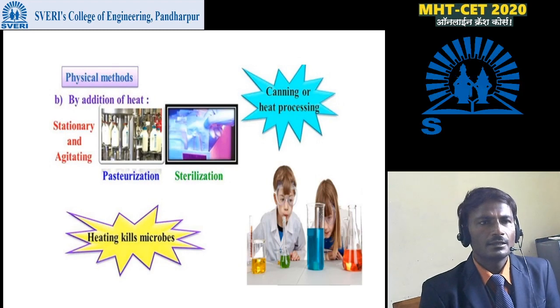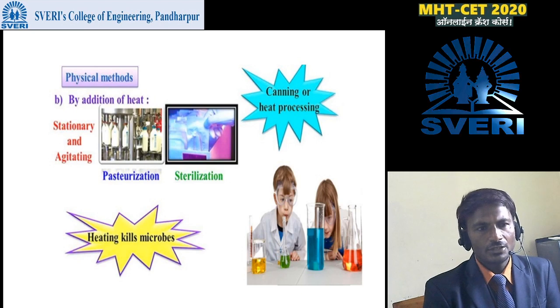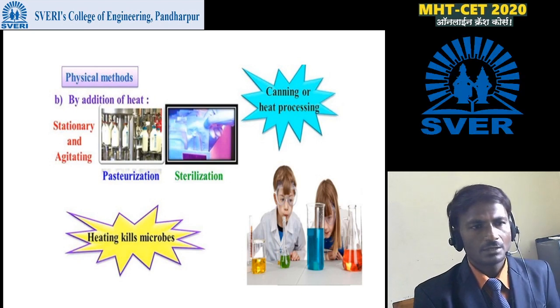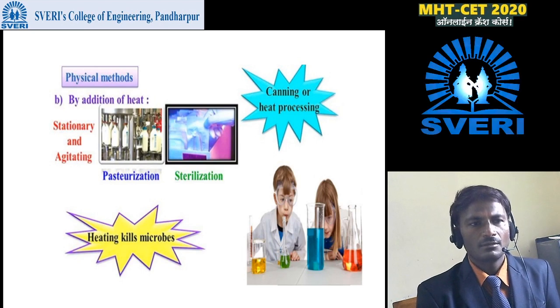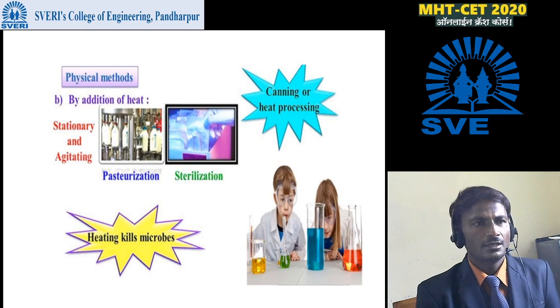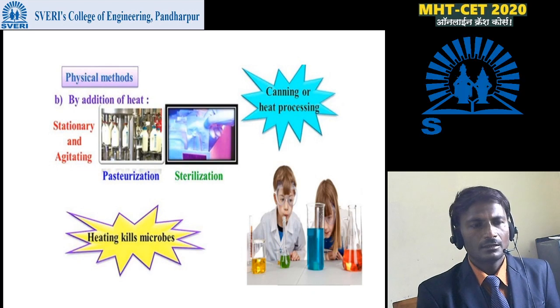In the physical method, next is by addition of heat, stationary and agitating process. We know this very well-known process, the pasteurization process, in which milk is heated to a set temperature, which can kill all the microbes present in the milk. That particular process is known as pasteurization. Then the second is sterilization. The heating process kills the microbes.